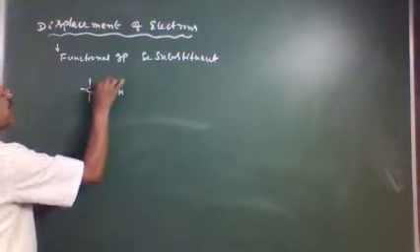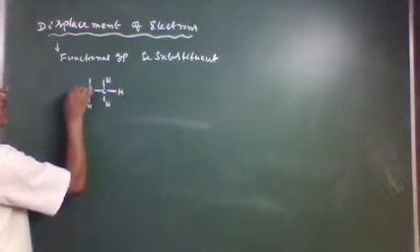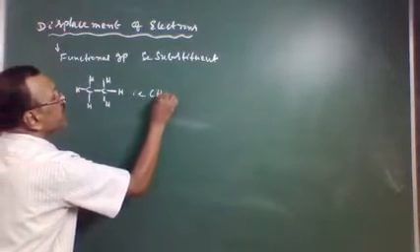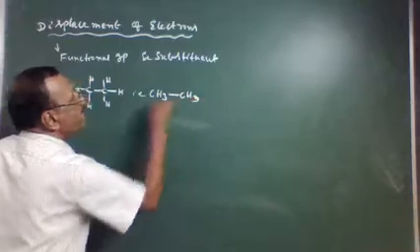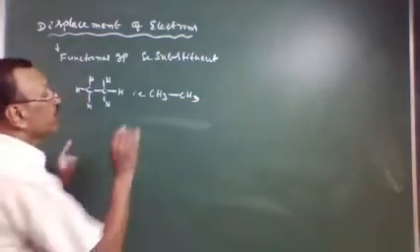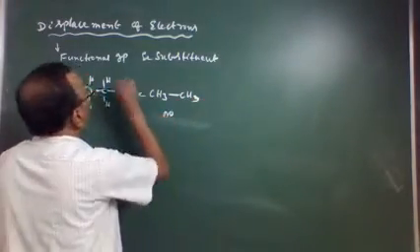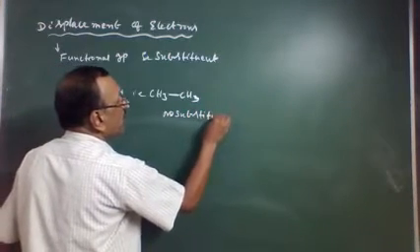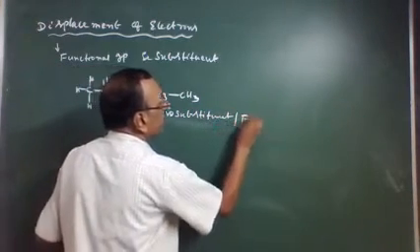We have ethane molecule, that is CH3, CH3, no substituent, no functional group.